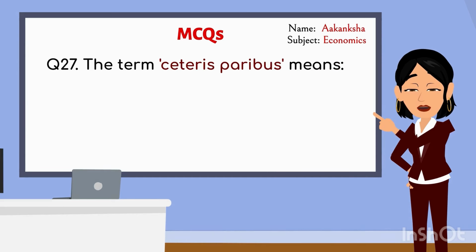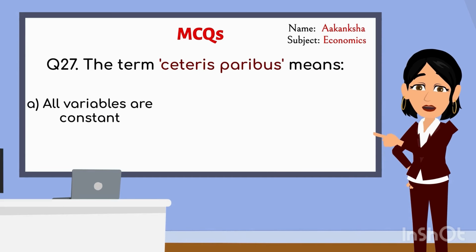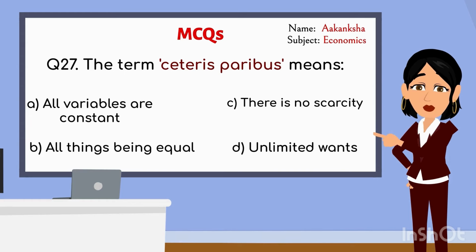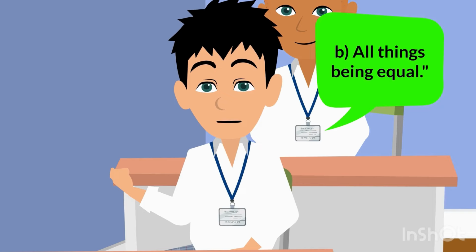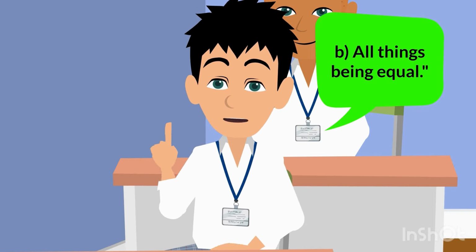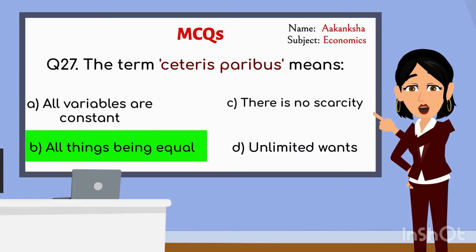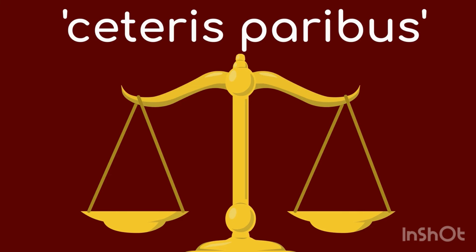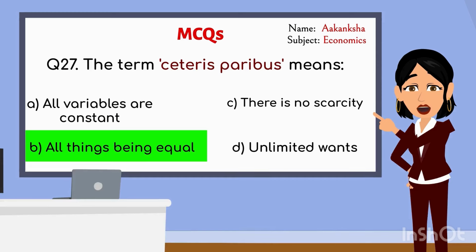The term Ceteris paribus means A. All variables are constant. B. All things being equal. C. There is no scarcity. D. Unlimited wants. The term Ceteris paribus means B, all things being equal. Good. Can you explain what that means? It means we look at one thing changing while keeping everything else the same to see its effect clearly. Great explanation. Next question, class.